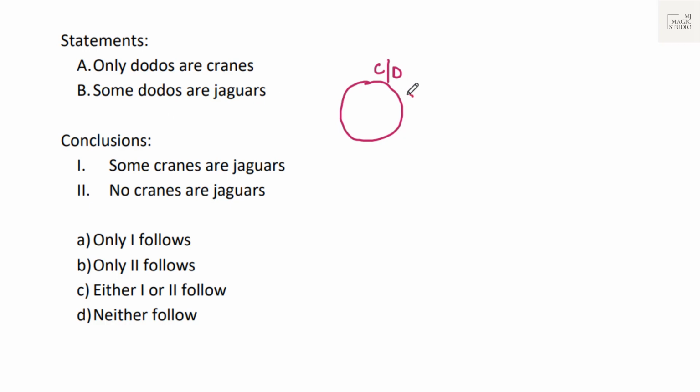Some dodos are jaguars. The only Venn diagram possible. Conclusion: some cranes are jaguars. Yes, that we can see. Some cranes are jaguars because only dodos are cranes. No cranes are jaguars. Obviously, if some cranes are jaguars, no cranes are jaguars will never follow. Only one will follow. Option A.